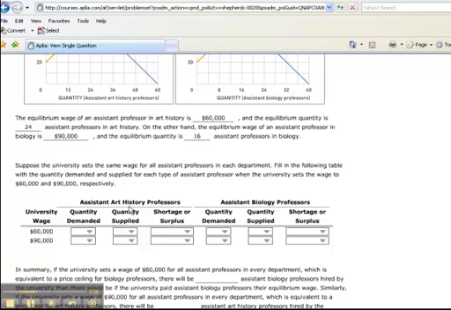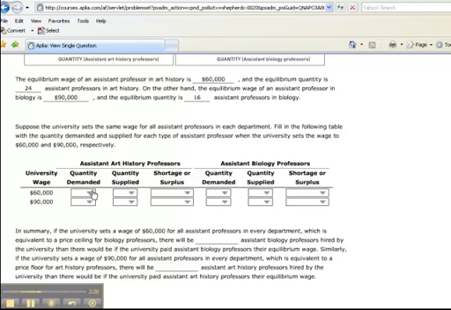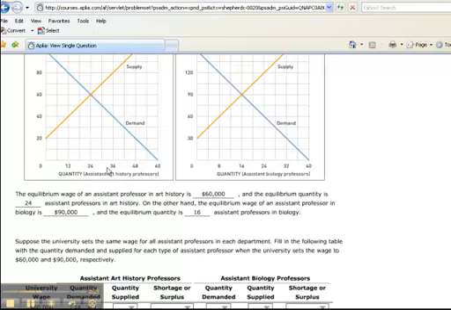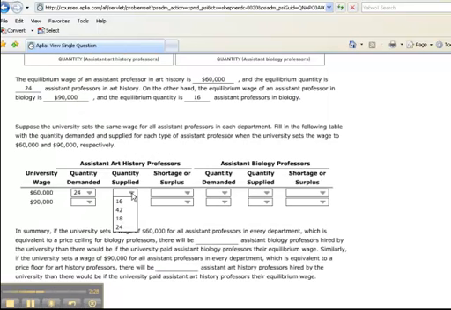So for the art history professors, we know that $60,000 was the equilibrium wage. So we're again analyzing the equilibrium point. So the quantity demanded would be 24. The quantity supplied is going to be equal to the quantity demanded at this point, so it will also be 24. And so is there a shortage or a surplus? The answer is there's going to be neither, because we're at equilibrium. Quantity demanded equals quantity supplied in this situation.